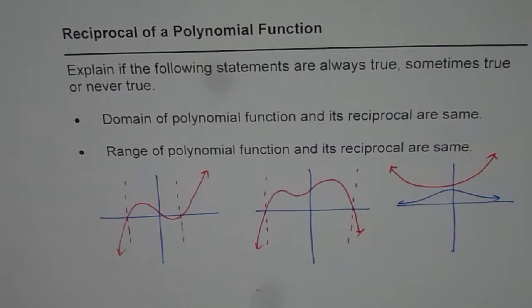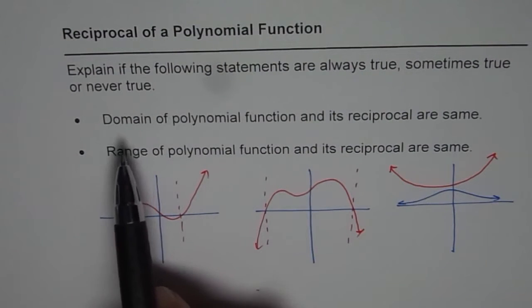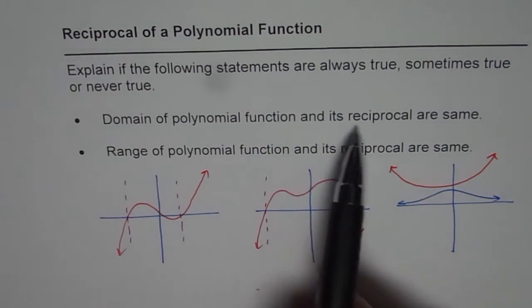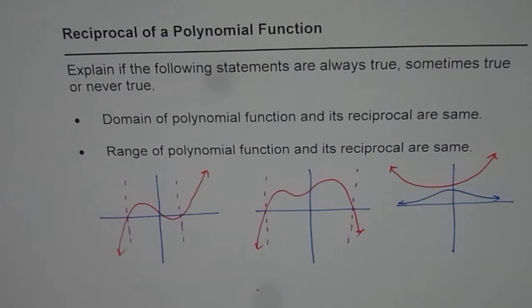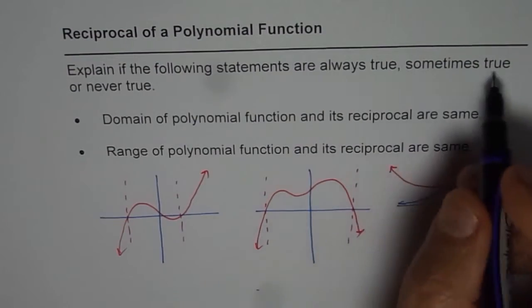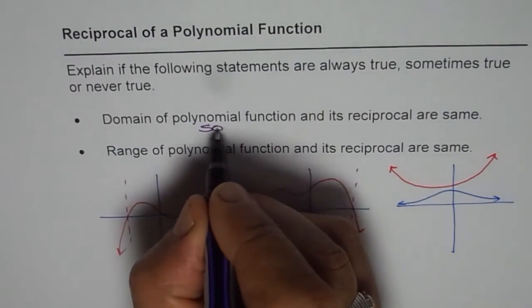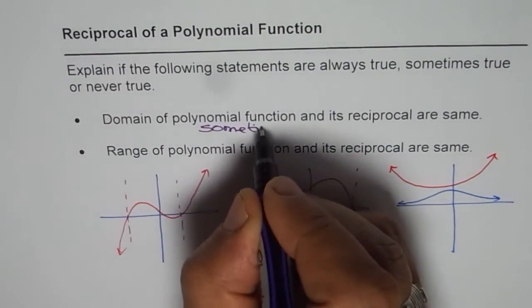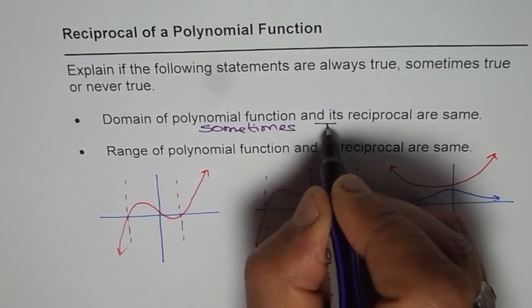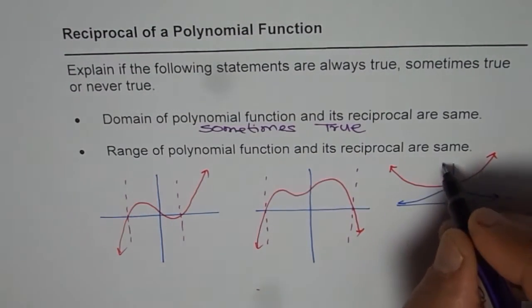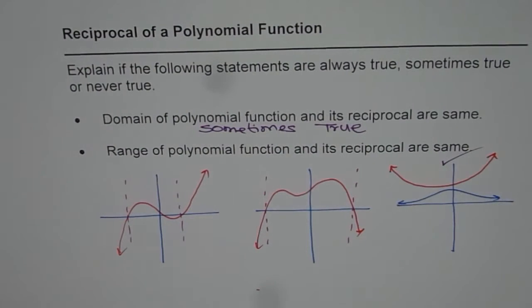Yes, and therefore for the first one, domain of a polynomial function and its reciprocal are same. This statement is in fact sometimes true, right? So we can write this as sometimes true. And the example is right there for us.